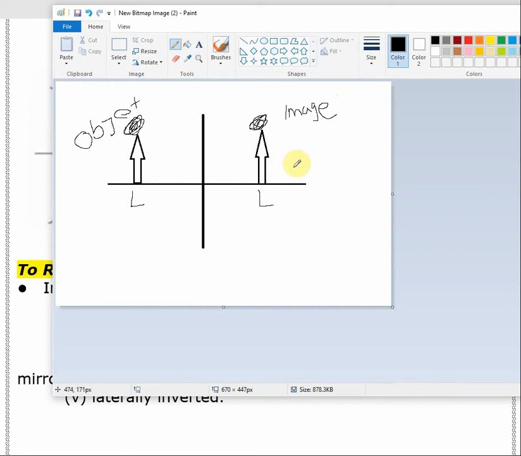In case of a real image, this does not happen. In case of a real image, the image is upside down. If the object is standing up like this, then the image will be upside down. In case of a real image, it will be looking like this.